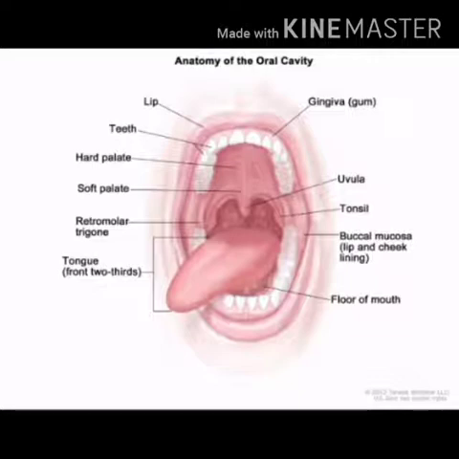Now, the buccal cavity is a large, spacious cavity present in the head region, which is bounded on the upper side by the palate, on the lower side by the throat, and the lateral walls are formed by the jaws. Most of the floor of the buccal cavity is occupied by a large muscular tongue, and the tongue performs the following functions. First, it helps in manipulating the food during mastication, meaning when you are chewing the food. It helps in swallowing the food.